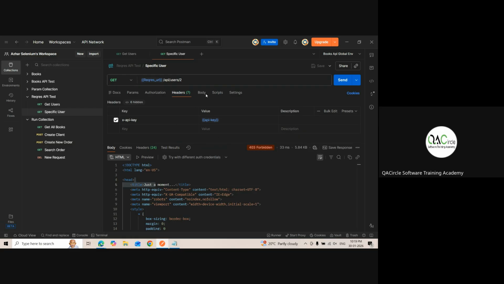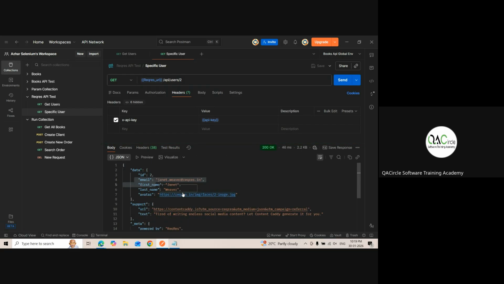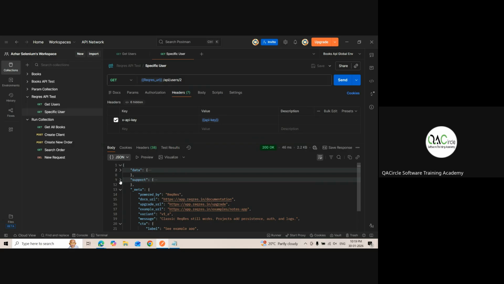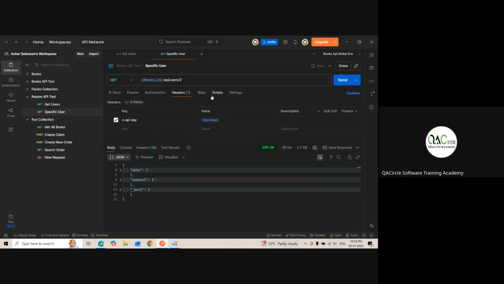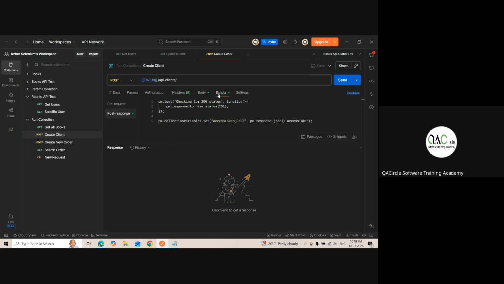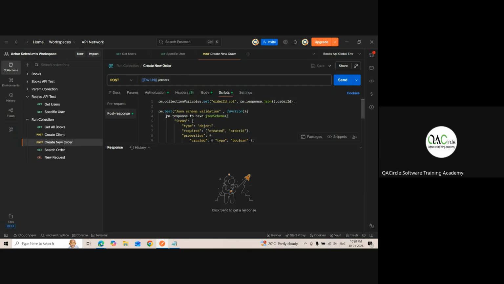Now, let me run it. Now, can I add a schema here? Okay, let me just copy a schema. I think I would have added it in the script. No, here I added it. Okay.